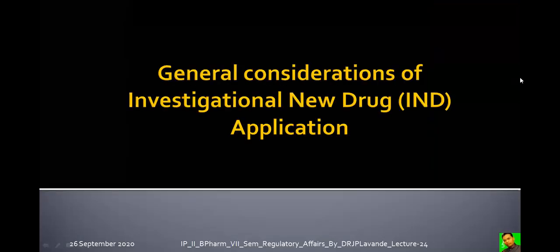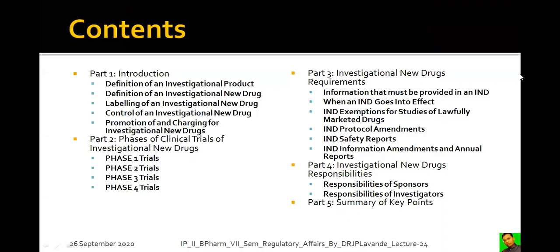So, dear students, we are on to regulatory affairs, and while studying regulatory affairs, yesterday we were discussing the general considerations of the investigational new drugs, right? Now, while studying these investigational new drugs, we divided the whole content, from an understanding point of view, into part 1, part 2, part 3, and part 4. As far as the details are concerned, we have almost covered part 1, part 2, and part 3.